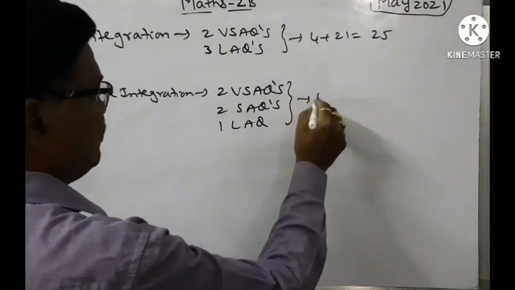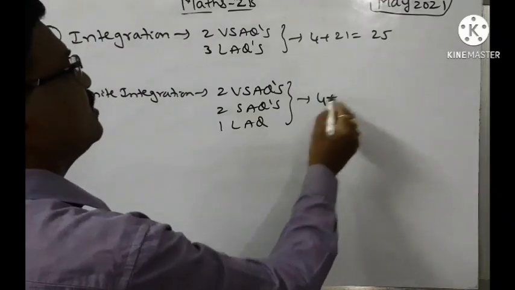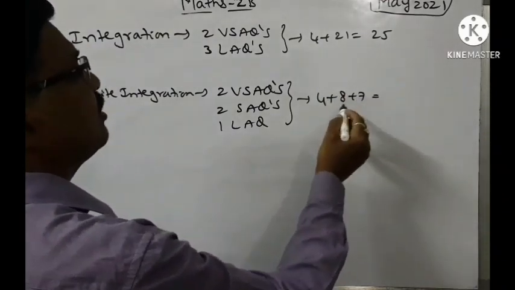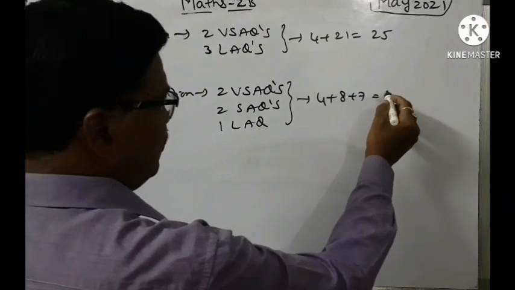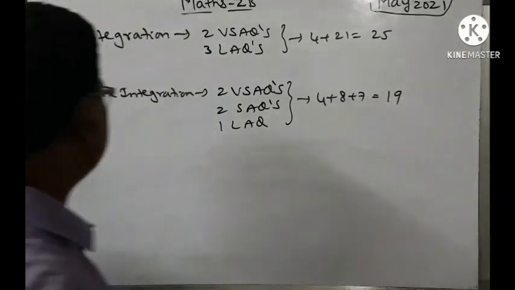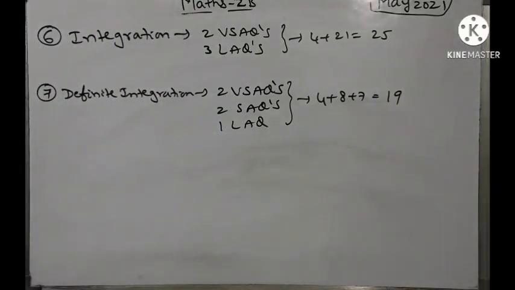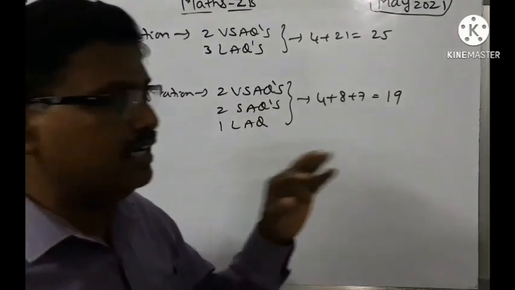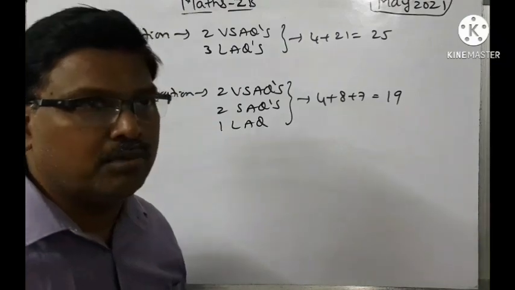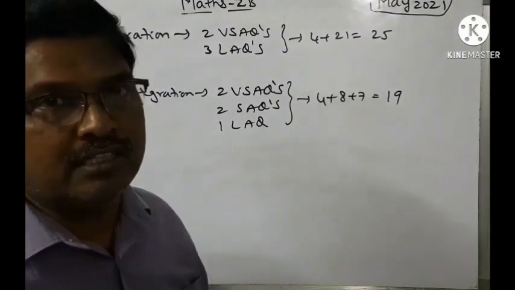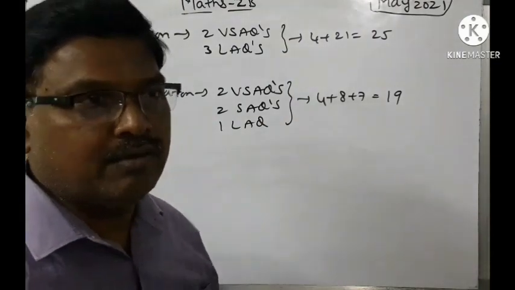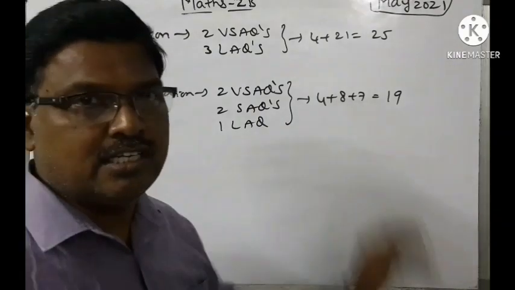That means the weightage is 4 plus 2 SAQs means 8, plus 7 for 1 LAQ. So 4 plus 8 is 12, 12 plus 7, 19 marks weightage is there from the definite integration chapter. That means integration and definite integration combined give 34 marks. And if you include circles, 33, 34 plus 33, 67 marks we are going to get from these three chapters.